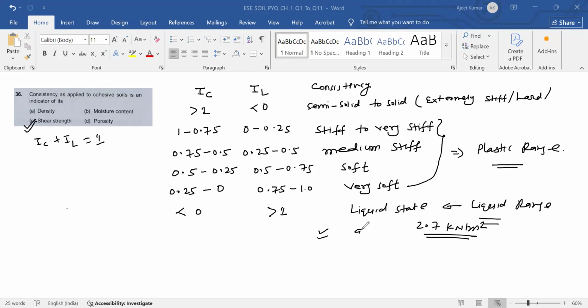At liquid limit, shear strength is 2.7 for all soils. For all types of soil at liquid limit, the shear strength of soil is very low, that is 2.7 kilonewton per meter square. Okay, so this is question number 36. Now question number 37.